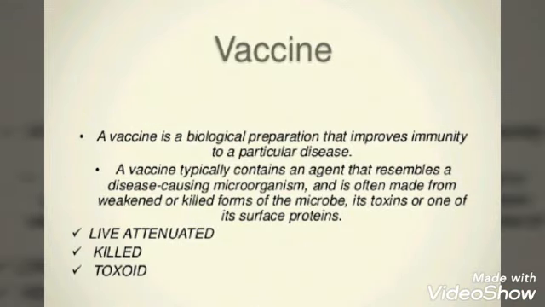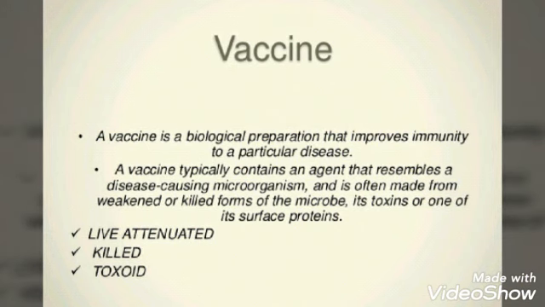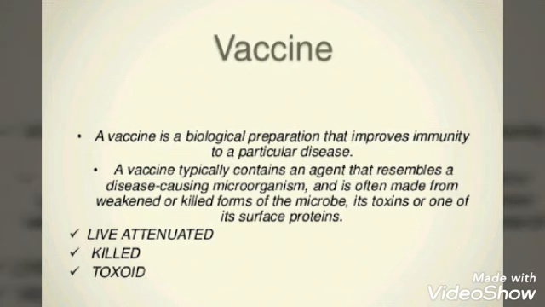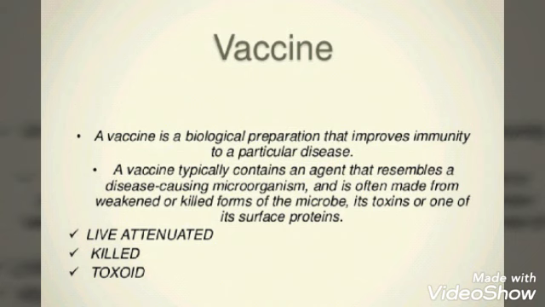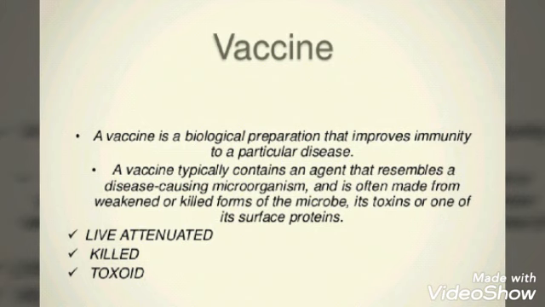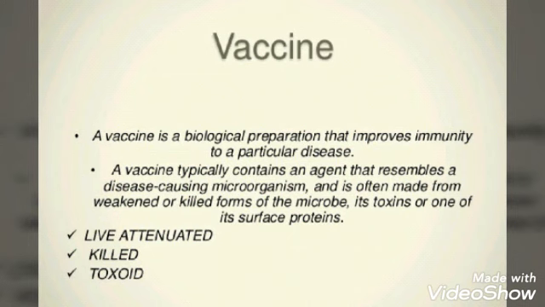A vaccine is a biological preparation that improves immunity to a particular disease. A vaccine typically contains an agent that resembles a disease-causing microorganism and is often made from a weakened or killed form of the microbe, its toxin, or one of its surface proteins. So this vaccine is used for treating a particular type of disease, that is, a disease caused by certain specific viruses or bacteria.